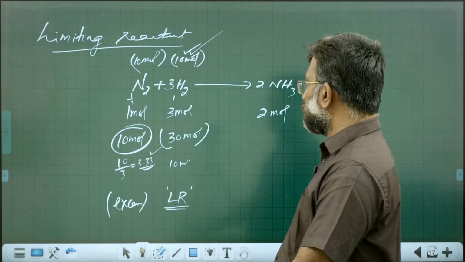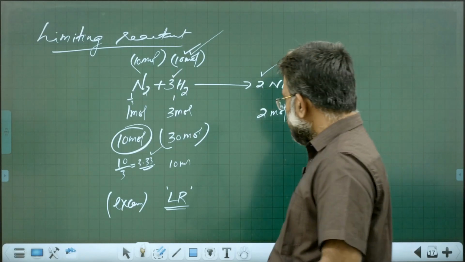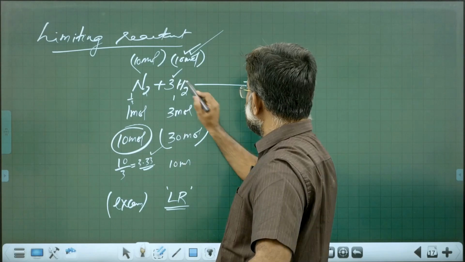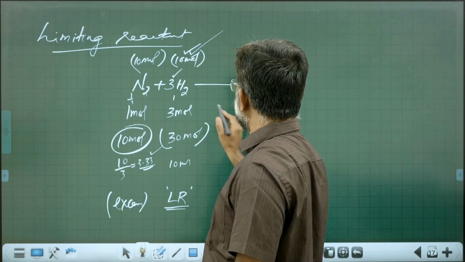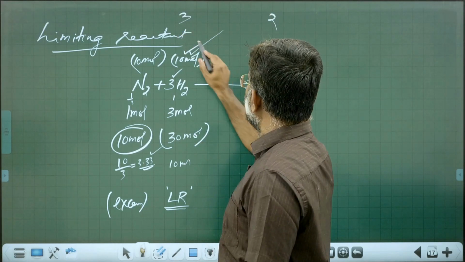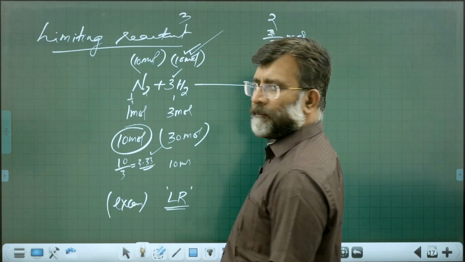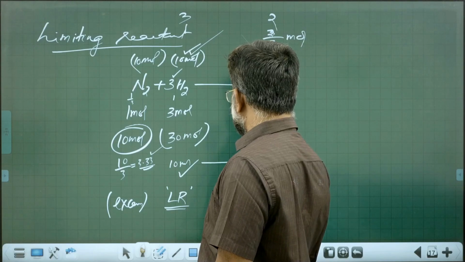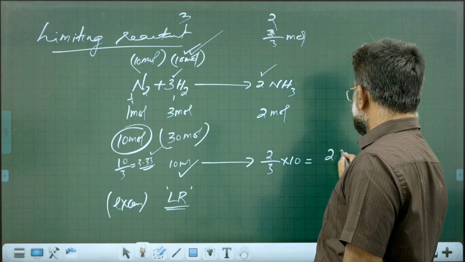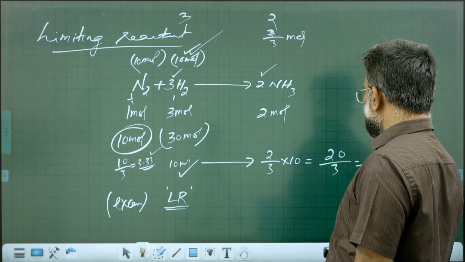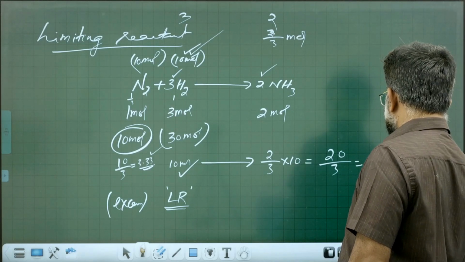Now, 3 moles of hydrogen, the limiting reactant, will give you 2 moles of ammonia. Therefore 1 mole will give you 2 by 3 moles, and 10 moles will give you 2 by 3 into 10, that is 20 by 3. You get 6.66 moles of ammonia formed.